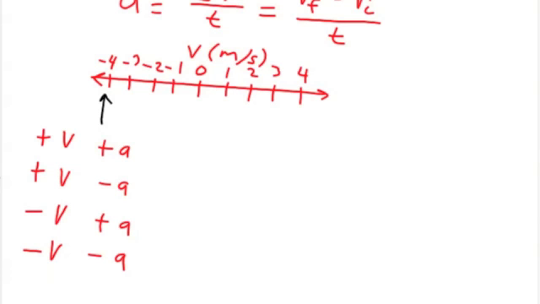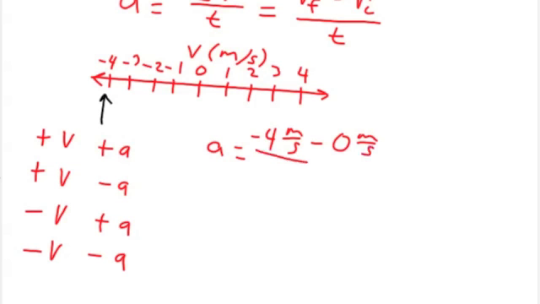An example would be, if you did a calculation, first of all, the initial velocity was, let's say, 0 meters per second. The final velocity, let's say, -4 meters per second.